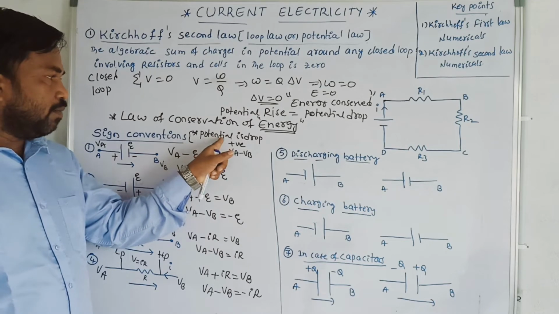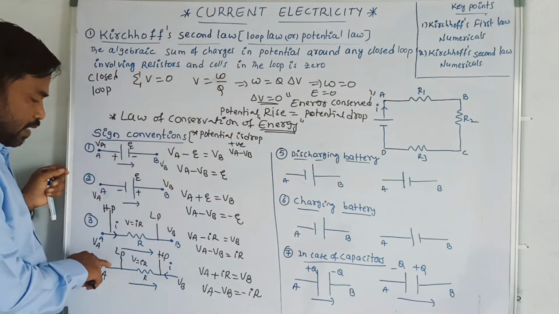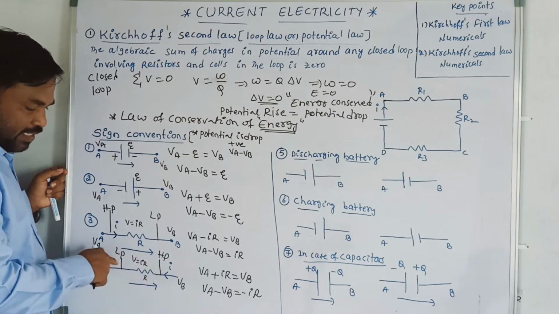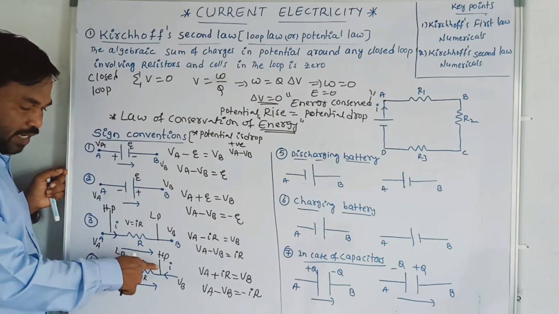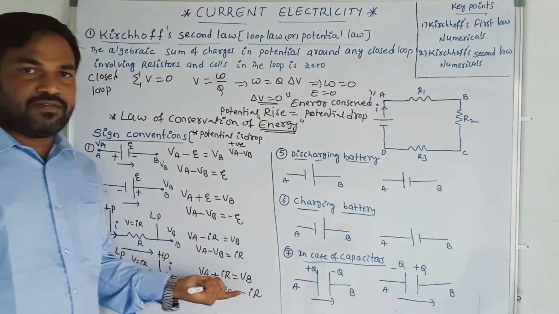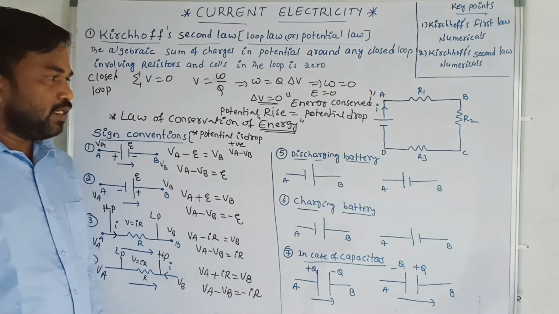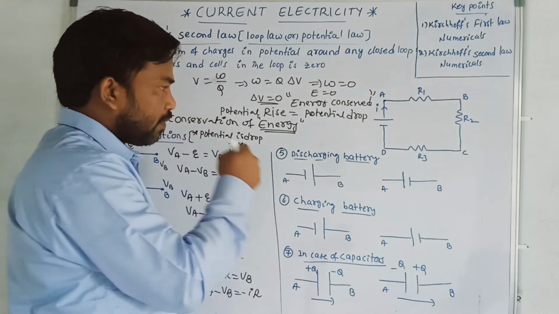You know the symbol convention: potential drop is positive, potential rise is negative. See, I am moving from lower potential to higher potential. Potential is rising. That's why the potential difference VA minus VB is negative. Similarly, we can apply it here also.